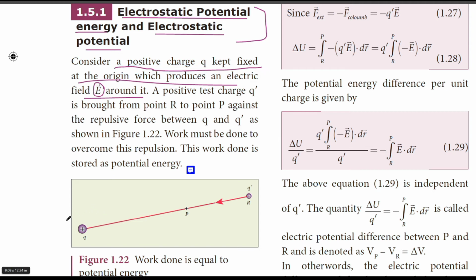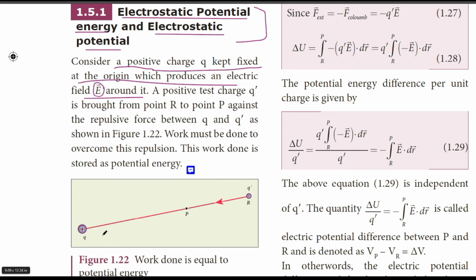At this position we have a positive charge and it is fixed, that means it is not moving from its place. Whenever there is a charge, either positive or negative, it creates an electric field around it, with electric field lines coming out from a positive charge and going inward to a negative charge.